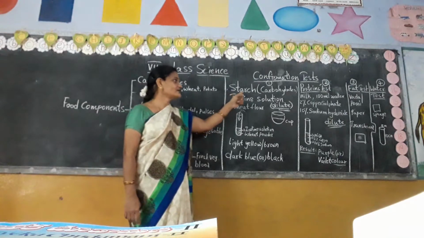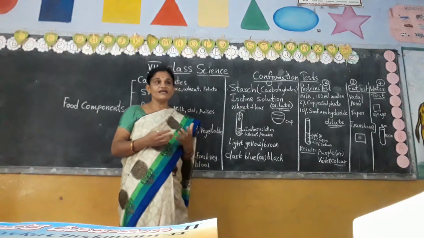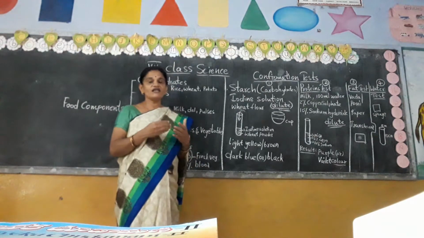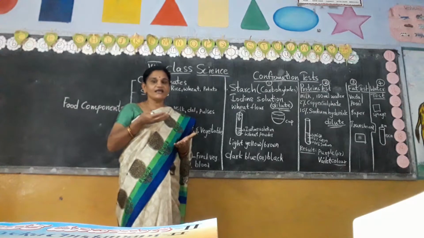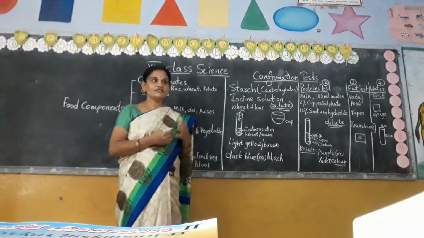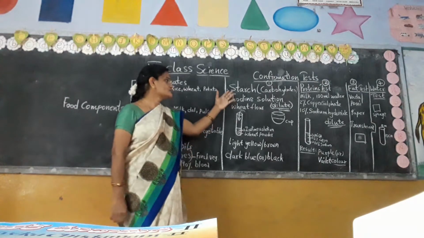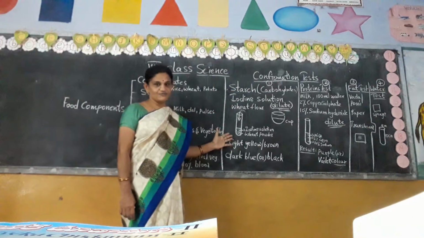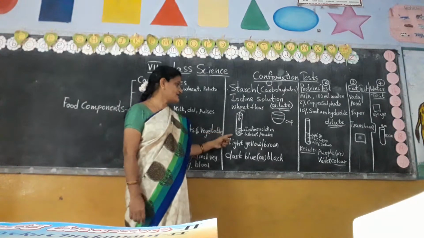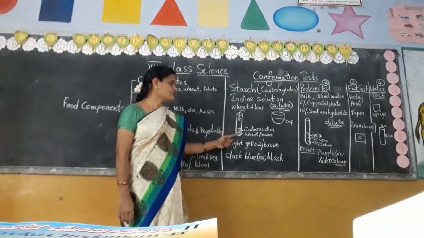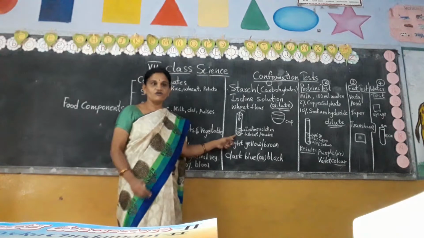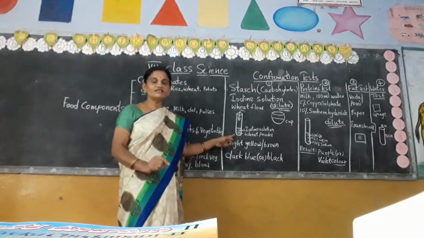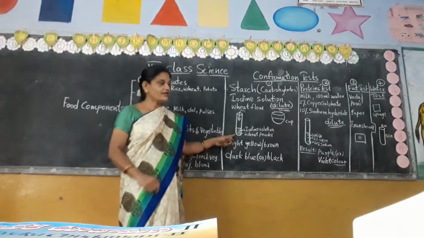Starch is nothing but carbohydrates. Whenever we boil rice while cooking, your mother cooks rice, while boiling we get an outer layer, no? That is starch, and in it carbohydrates are present. For the starch test, how to do the experiment: we take one test tube, add a little rice flour or wheat flour, add a little water and make it like a paste.